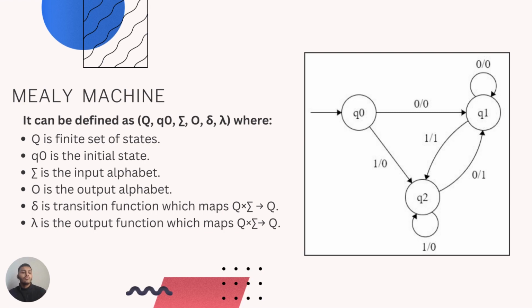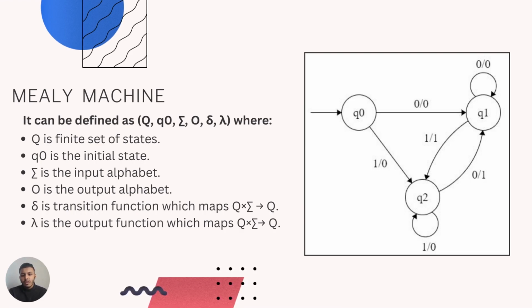So till now we've learned about Moore machines and Mealy machines individually, and what these do and what their functions are. Going ahead, we will study the comparison between these two. But first, I would like to define a little bit more on Moore and Mealy machines.